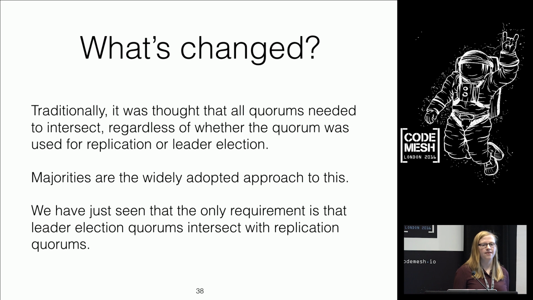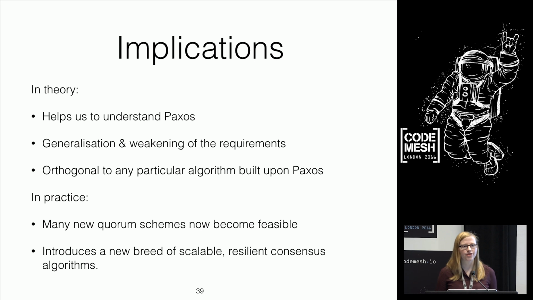Well, traditionally it was believed that all the quorums, whether you use them for leadership election or replication, needed to intersect. And if you need all groups to intersect, majorities are a pretty reasonable scheme. But the fact of the matter is that that isn't the case. We only need the group used for electing a leader to intersect with the group used for replication. We do not need 2 groups used for replication to overlap. And in most protocols, you do not need 2 groups used for leadership election to even overlap. Now, I understand that this is a bold claim, and I'm going to talk a little bit more about it in a second.